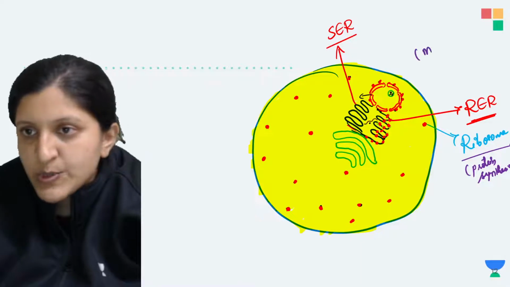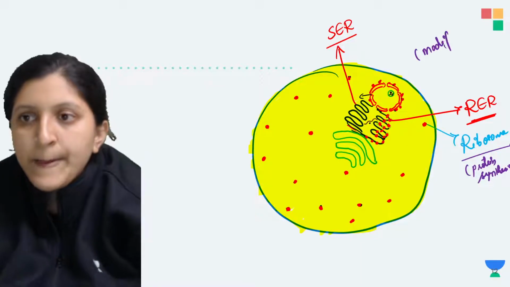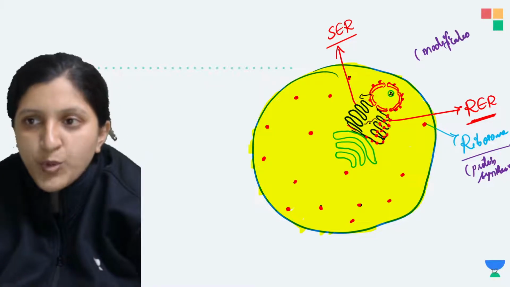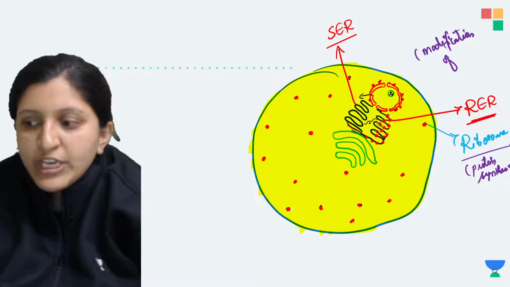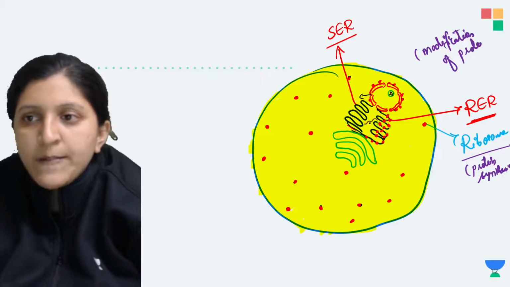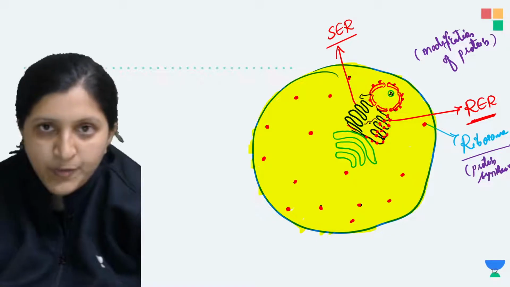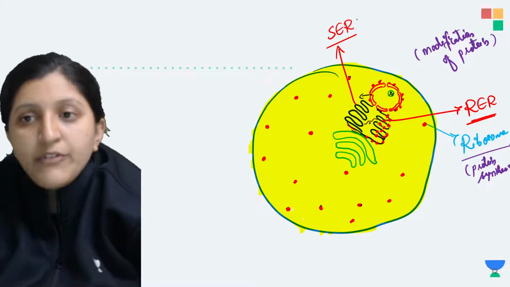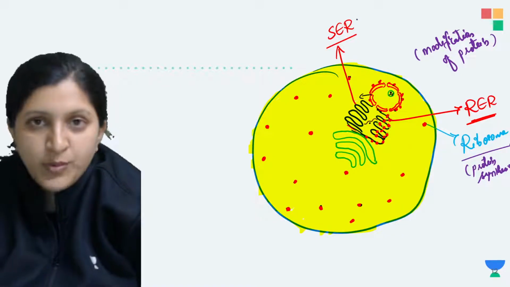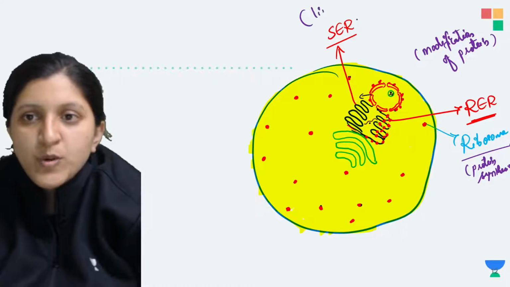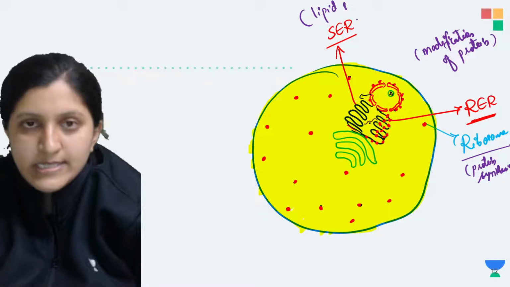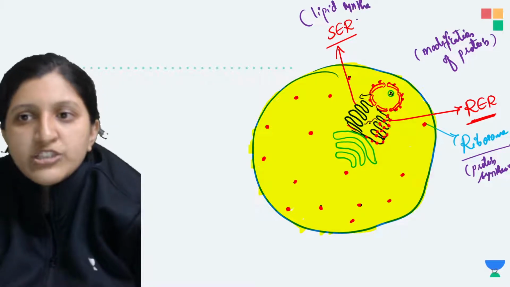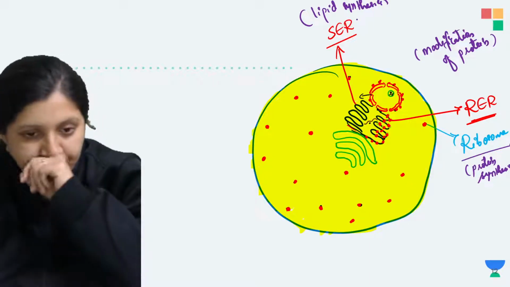So let's just write this: modification of proteins. Where is modification of protein done? That is in the rough endoplasmic reticulum. And if we talk about the smooth endoplasmic reticulum, this is responsible for lipid synthesis, and modification is also done with that.